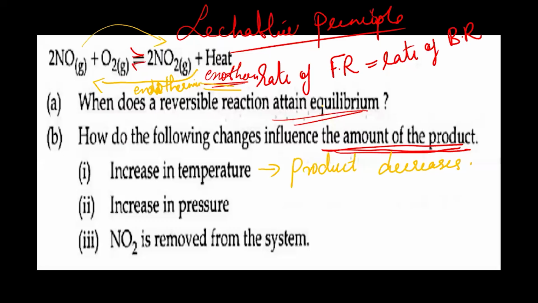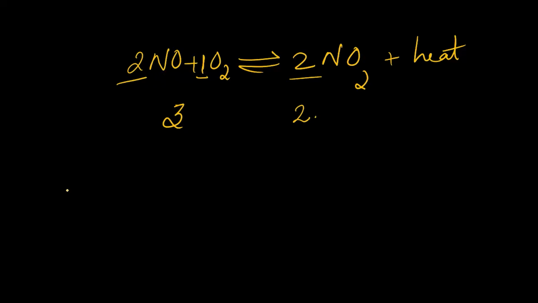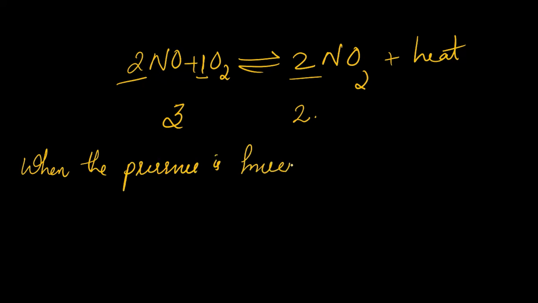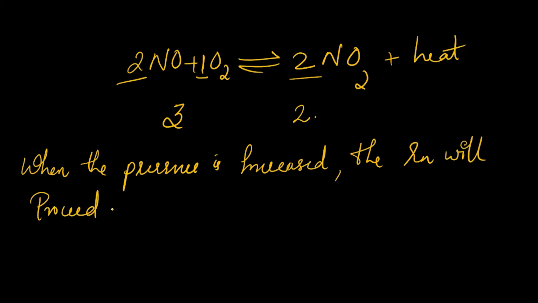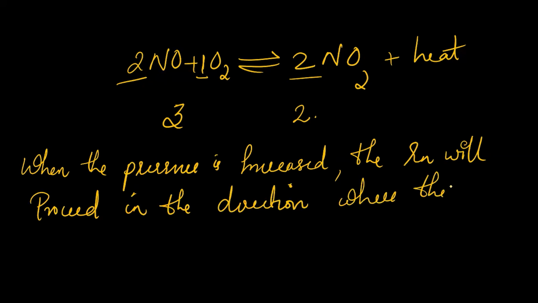You have to understand what is happening here when increasing the pressure. So, just study one sentence: when the pressure is increased, the reaction will proceed in the direction where there is less number of moles.